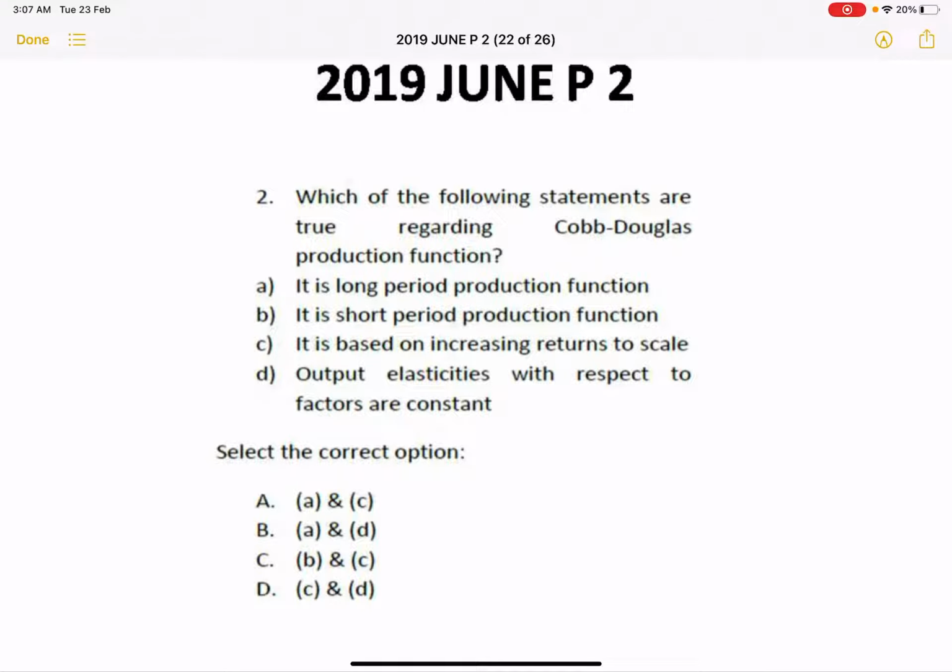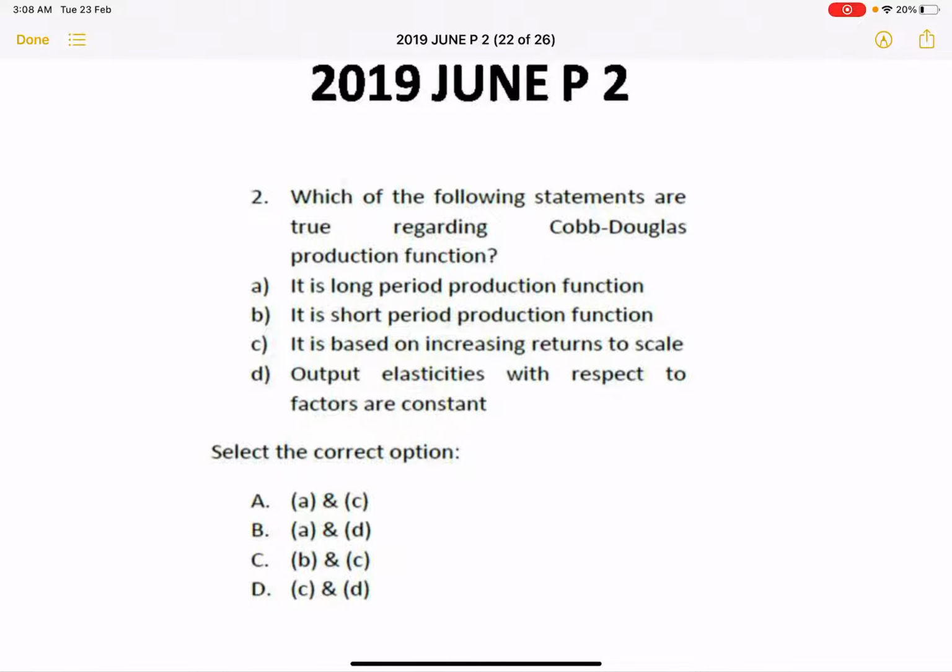Next question. This was a question that was asked in 2019 June paper 2. The question is, which of the following statements are true regarding Cobb-Douglas production function. A, it is long period production function. B, it is short period production function. C, it is based on increasing returns to scale. D, the production elasticities with respect to factor are constant. So the correct answer is A and D, which is that our Cobb-Douglas production function is only relevant for long period production function and the output elasticities with respect to factor are constant. So A and D, that is B is the correct option.